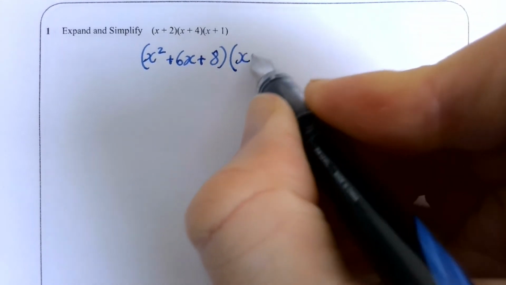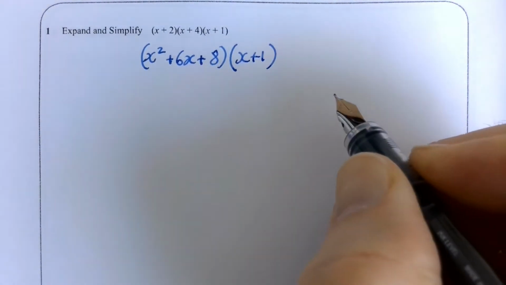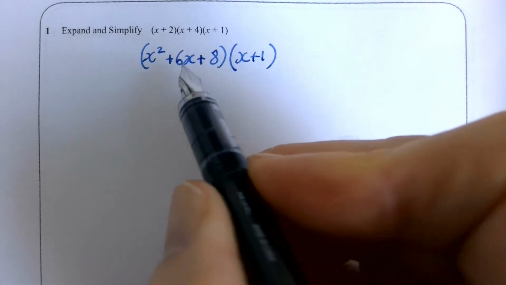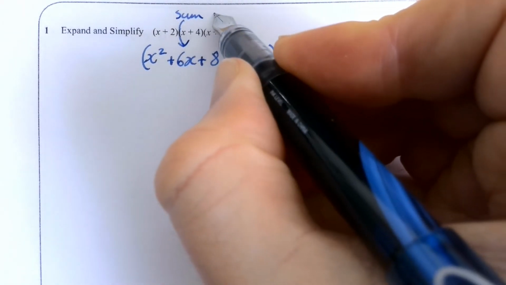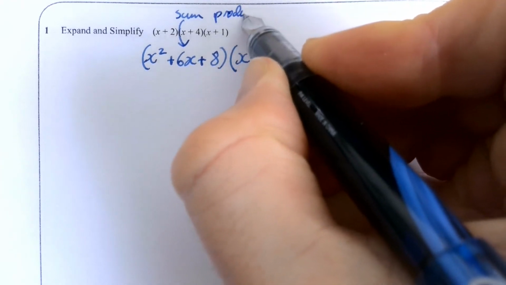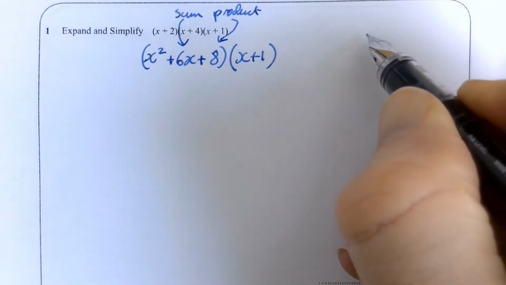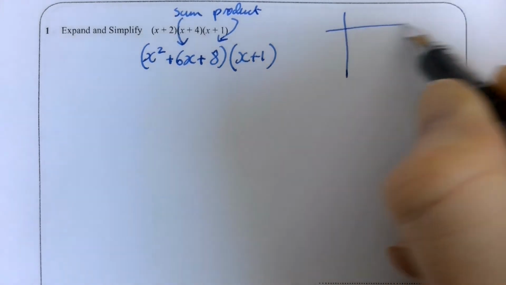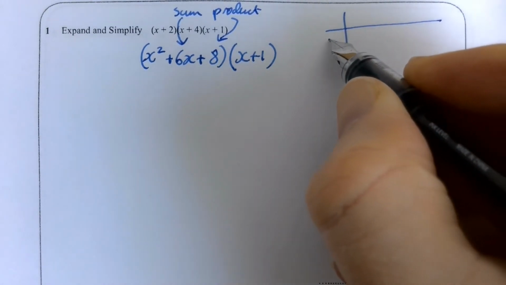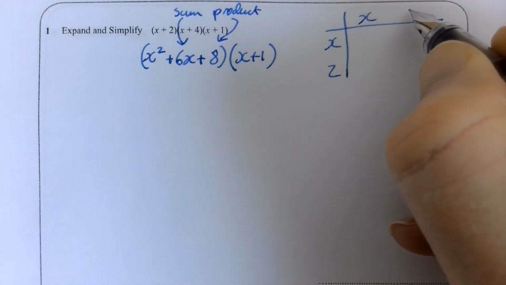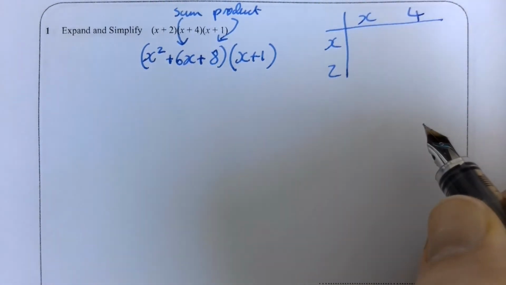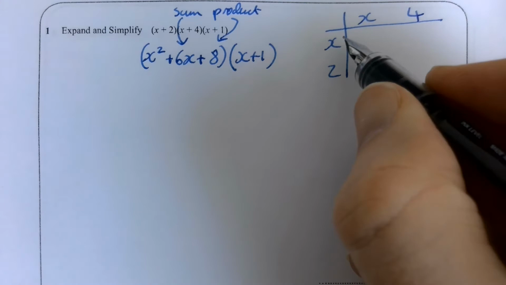And then that is going to have to be multiplied by x plus 1. Just in case you weren't happy with the sum and product method, I'm going to write it in there, but I'm also just going to very quickly draw you the grid here. Now I'm not going to do this on all of the others. I'm just going to do it for the second part until things get trickier with coefficients.